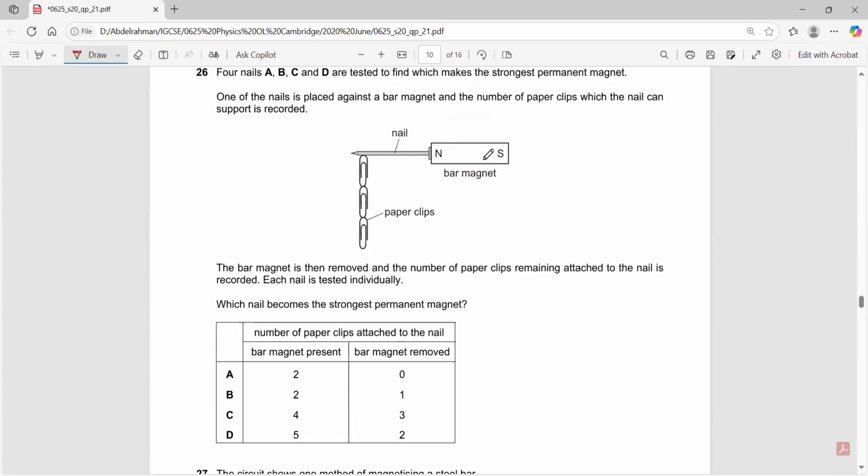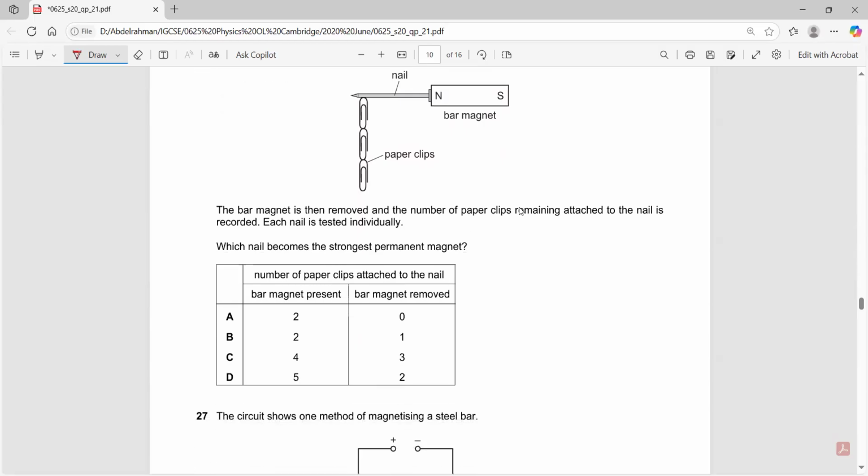Four nails A, B, C, and D are tested to find which makes the strongest permanent magnet. One of the nails is placed against the bar magnet. Which nail becomes the strongest permanent magnet? Permanent magnet means that it will keep some of these clips attached to it.